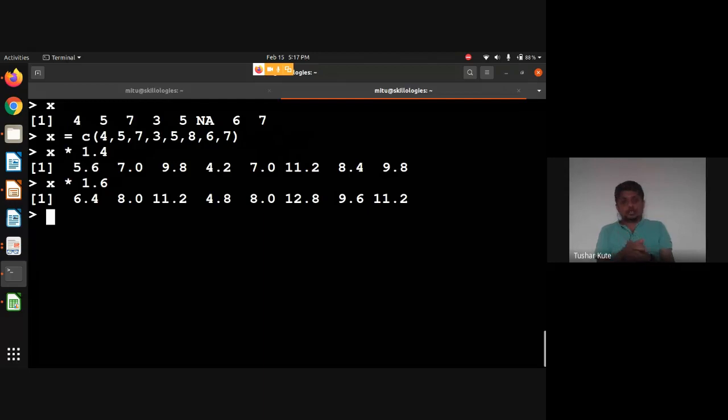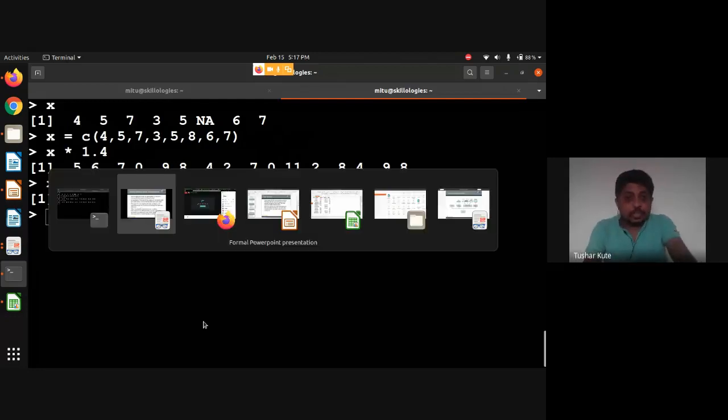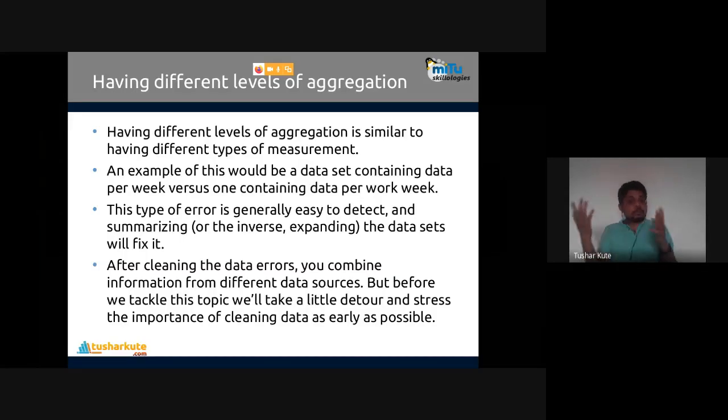For example, price is given in dollars and I require it in rupees, so I apply the formula. You have to check the current value of the dollar in rupees. After that only, conversion is possible. So errors may also occur there. Don't worry about how it is possible. We may have this kind of errors in the code.